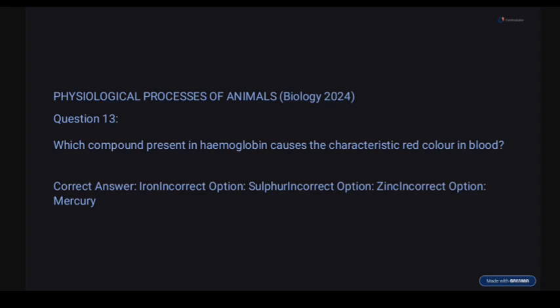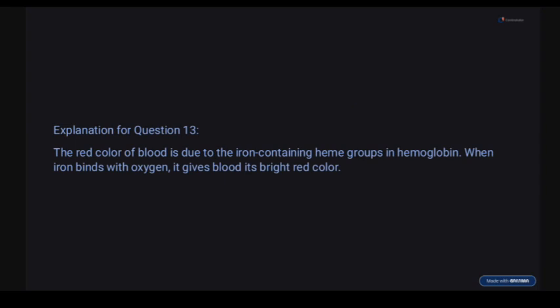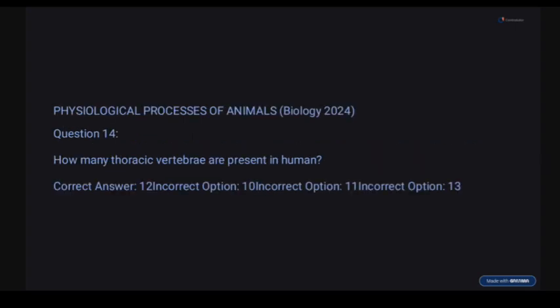So, question 13. Which compound present in hemoglobin causes the characteristic red color in the blood? Options: iron, sulfur, zinc, mercury. So the blood has the characteristic red color due to iron found in hemoglobin. It gives blood its red color. It is due to the iron-containing heme in hemoglobin. When it binds to oxygen, it gives blood its bright red color.